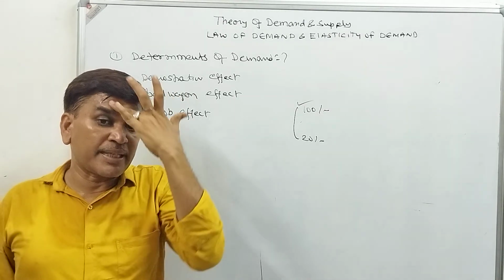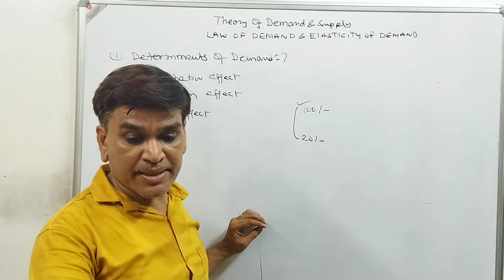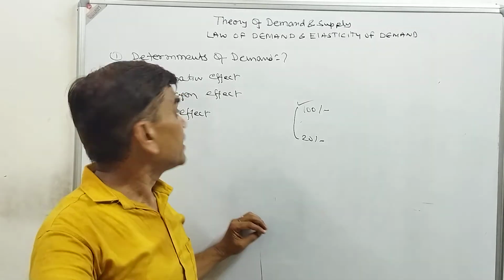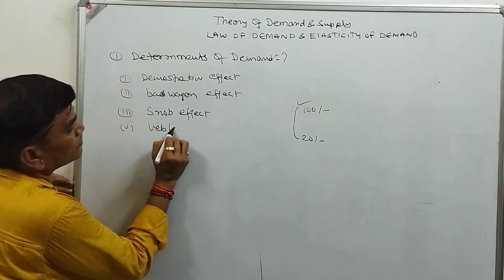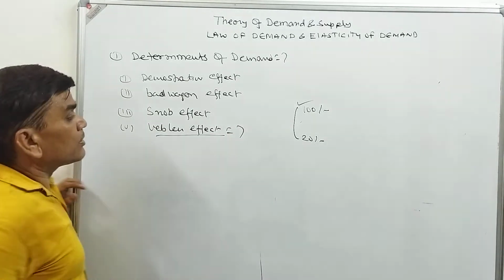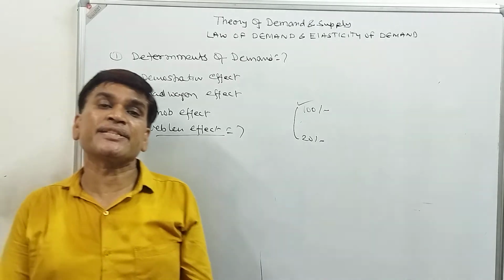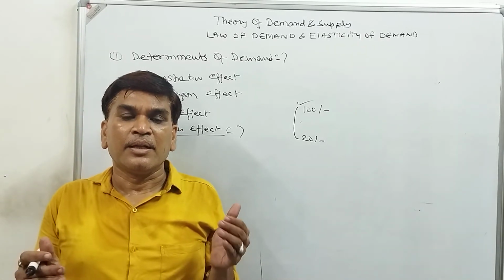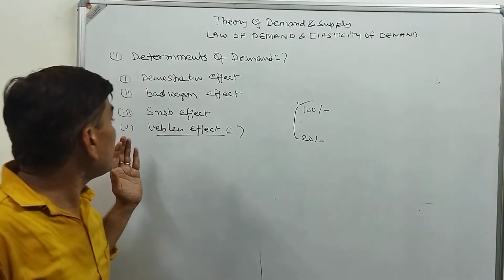Last one effect, that is the Veblen effect, whichever we are having the discussion on. Some things are prestigious goods like gold, diamond, Audi cars, Fortuner cars that have the Veblen effect.